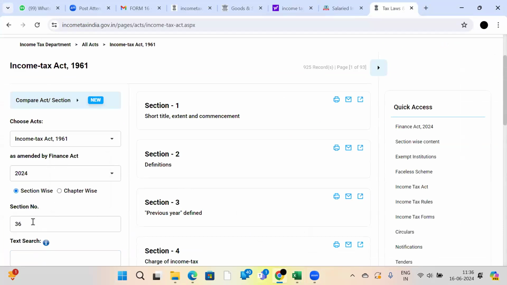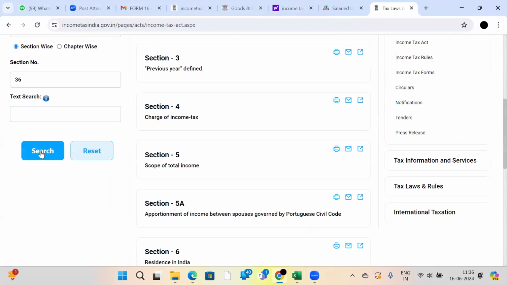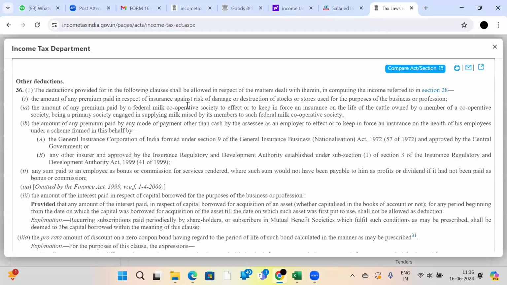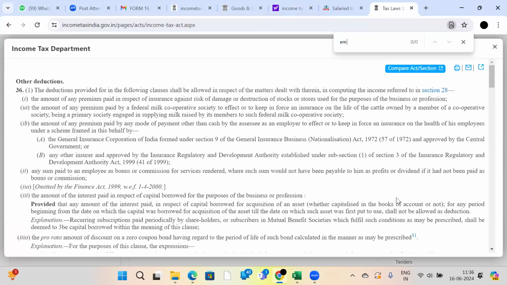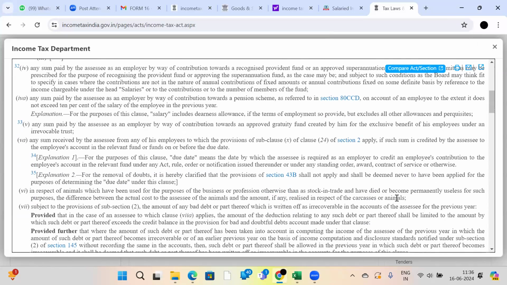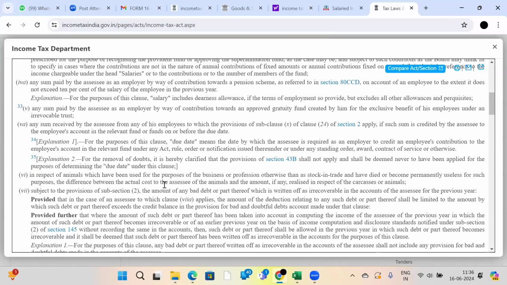Just search here for section 36. See here, madam. Section 36, clause 5A.